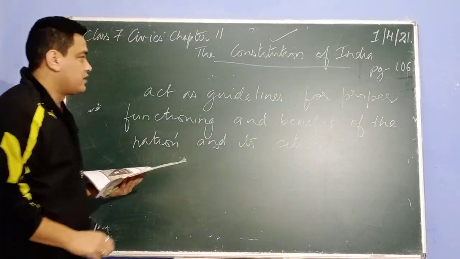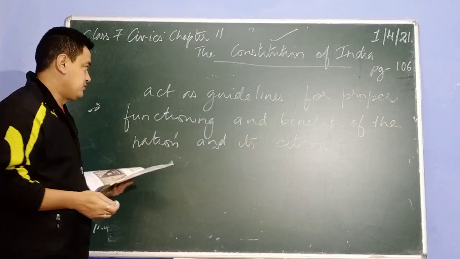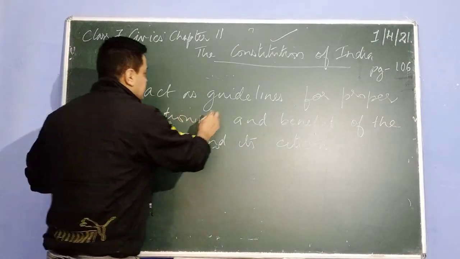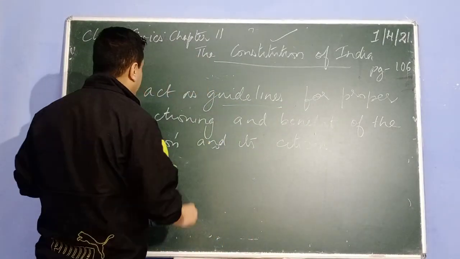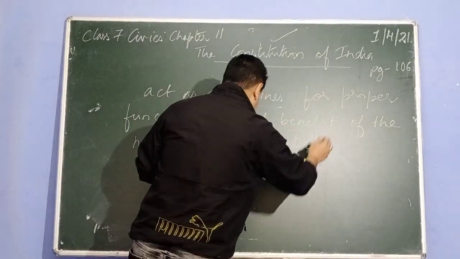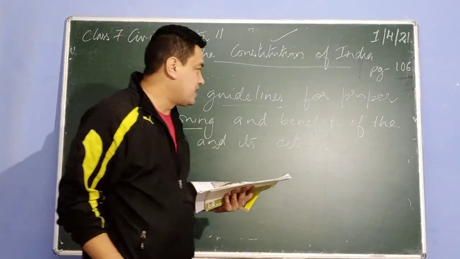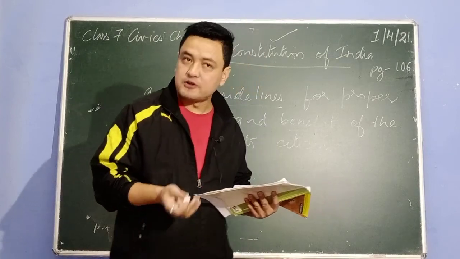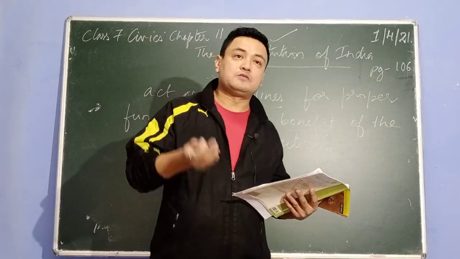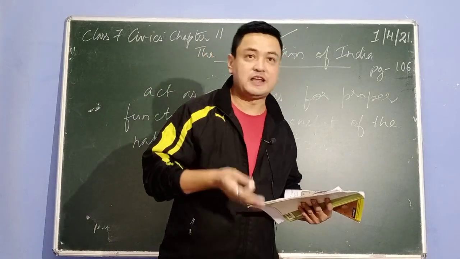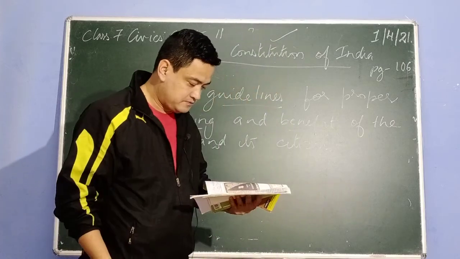So whenever we are talking about why do we need a constitution, they often act as guidelines, rules for proper functioning, running and benefit, meaning welfare or well-being of the nation, or development of the nation and development of the people of that particular nation, that is called citizens.